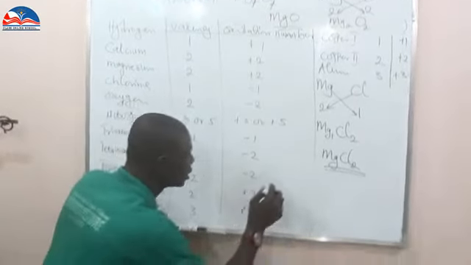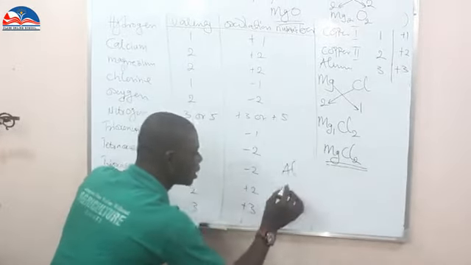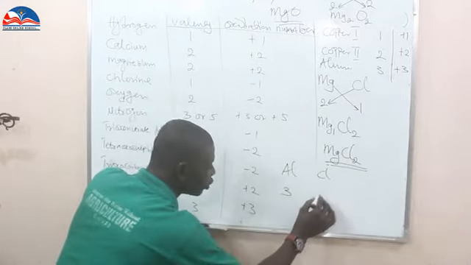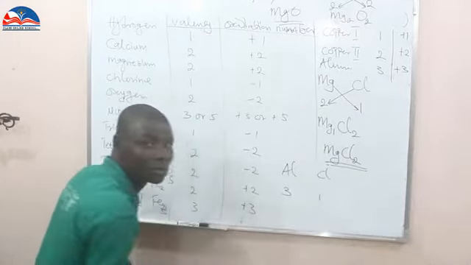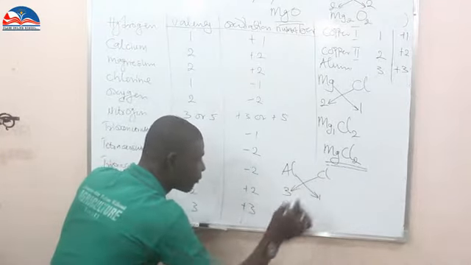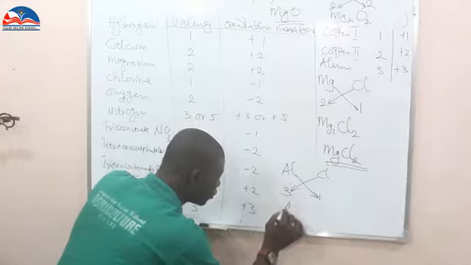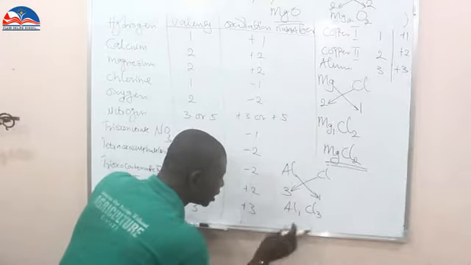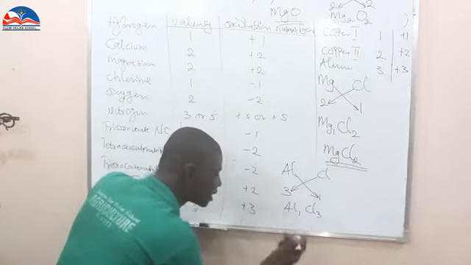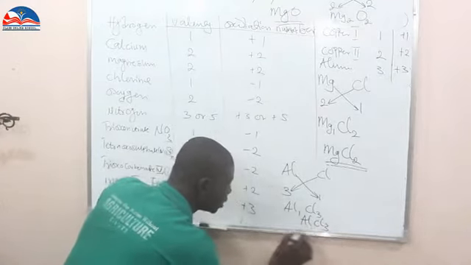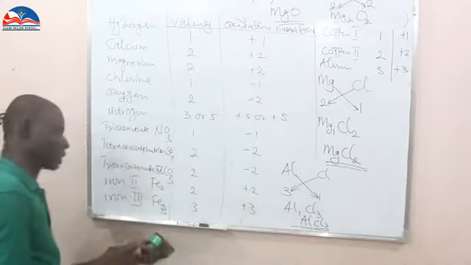Aluminium is 3, while chlorine becomes what? 1. Do the exchange. You are going to see something of this nature, exchange of the valency. So aluminium is going to become 1, while chlorine is going to be 3. Then 1 times Al is the same thing as Al, and this becomes aluminium chloride. So the chlorine carries the 3.